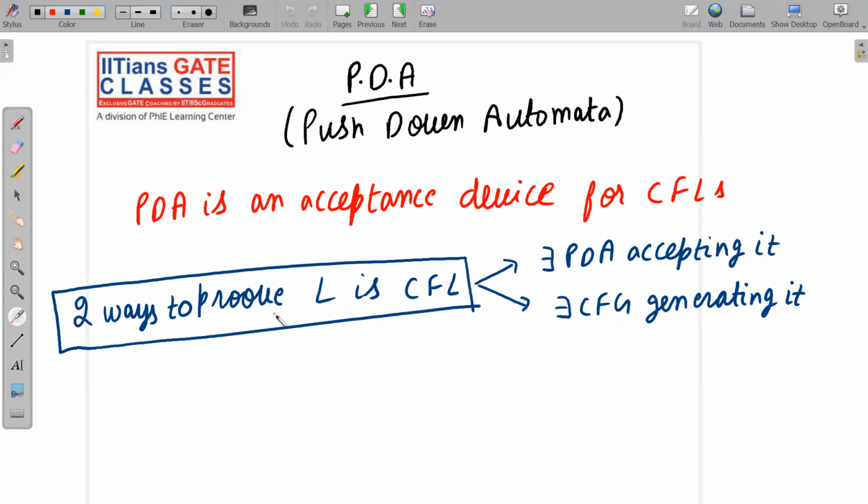Just like in regular languages, there were three ways to prove a language is regular or not. So what were the three ways? Please say with me. The first way was construct an FA accepting it. The second way was construct a regular grammar generating it, and the third way was construct a regular expression representing it. So we have three ways to prove a language is regular or not. Similarly, we have two ways to prove a language is CFL or not. The first way is construct a PDA, and the second way is construct a context-free grammar.